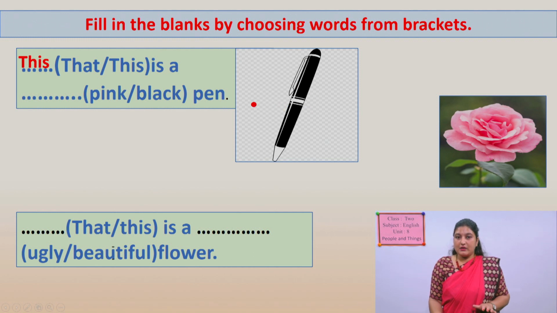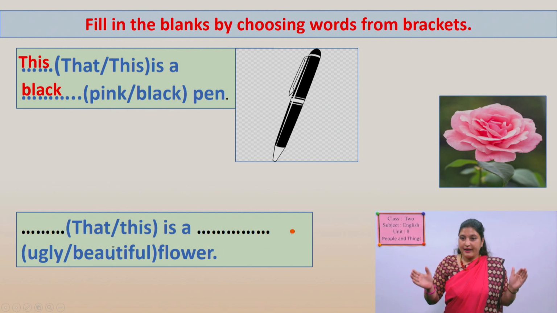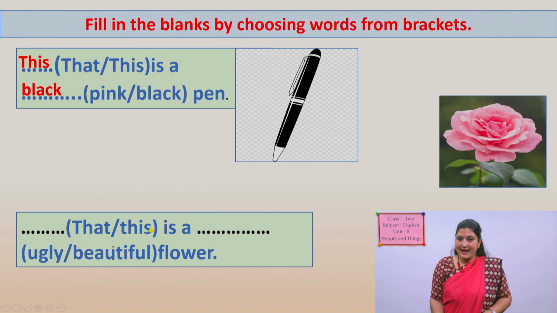Okay, then look at next picture. What is this? Is flower. Yes. And look at the sentence. Okay, is it near or far from the sentence? The flower is near or far from the sentence? Very far. Yes. So what word should you choose here, this or that? Yes, if there is something far then you have to use that.